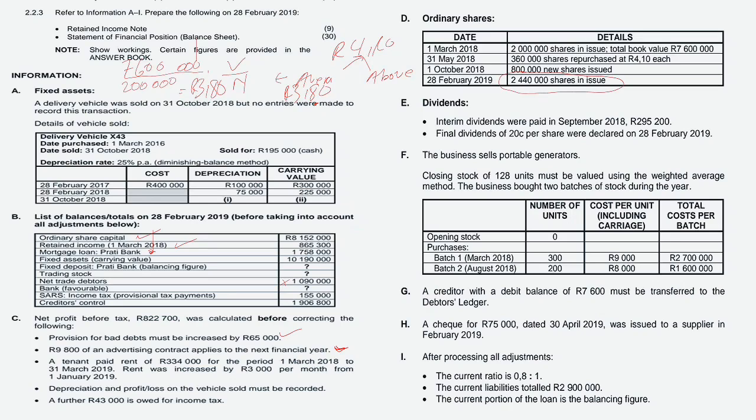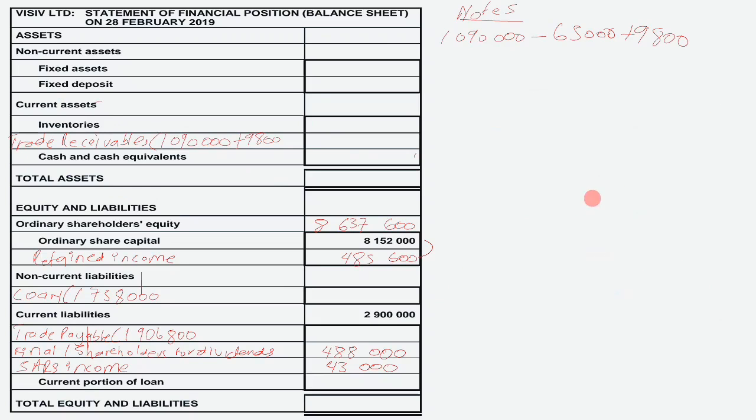Nice. So you have the following adjustment number G. A creditor with a debit balance of 7,600 must be transferred to the debtor's ledger. So basically, guys, you need to cancel a creditor to be a debtor. So when you cancel in accounting, you are going to add that 7,600.